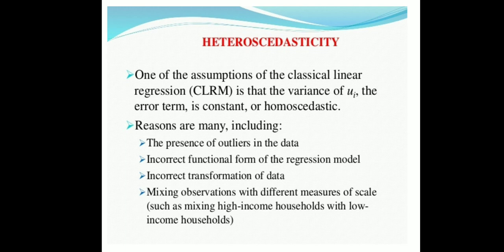So in homoscedasticity, what was the assumption? The assumption was that as the practice increases, the variance of typing errors per page is constant.